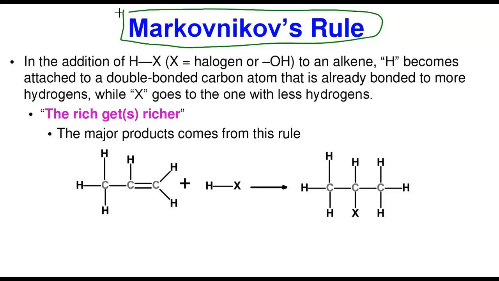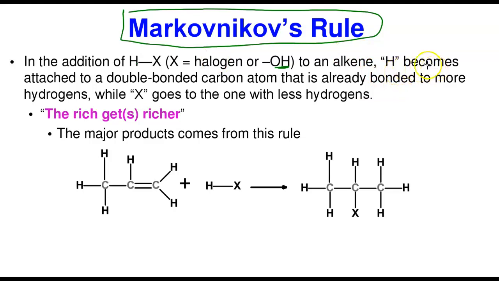So what the rule says is that it applies to addition reactions that involve H and X. Now look, there's hydrogen and another element. That other element can be a halogen, which is a group 7 element. In the case of an acid, it can be HCl, HI, HBr, or HF, or OH. When you add H plus OH, it becomes water. So if you're going to add this molecule to an alkene, what happens?